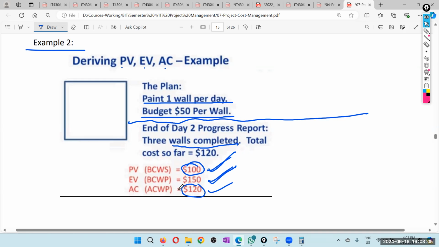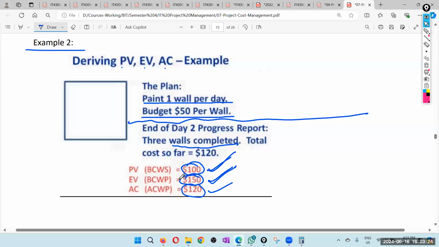So therefore, you may feel that is bad. But that is not that bad, because while we spent $120, we have done $150 worth of work. That is good. So therefore, this is a good scenario, a good situation.